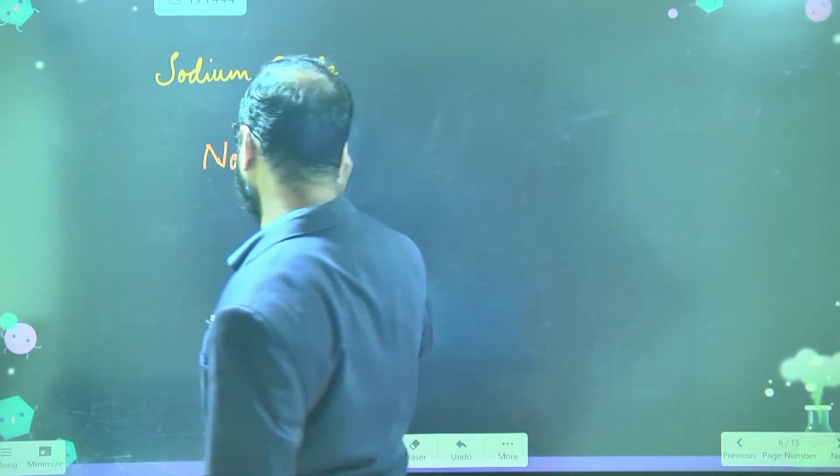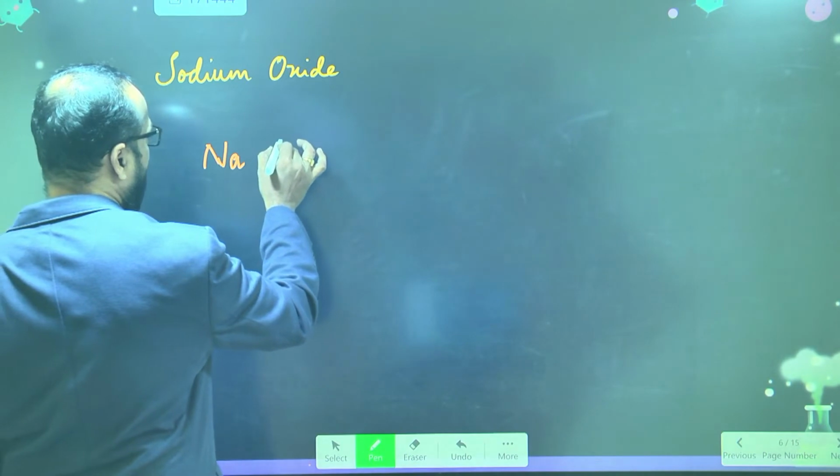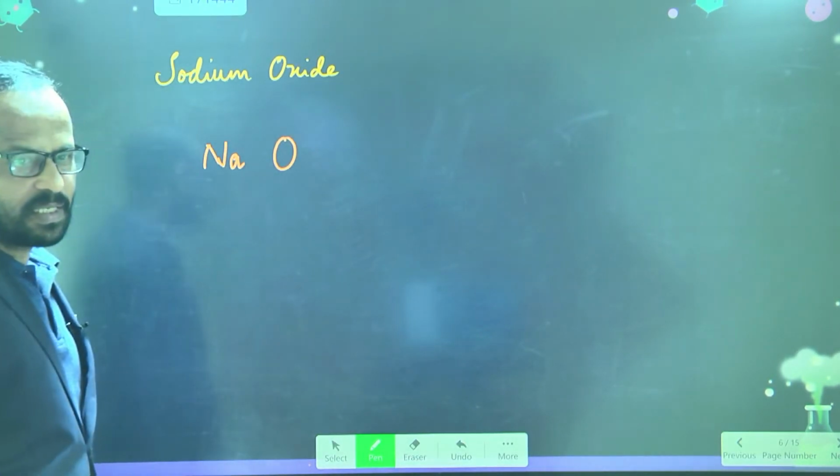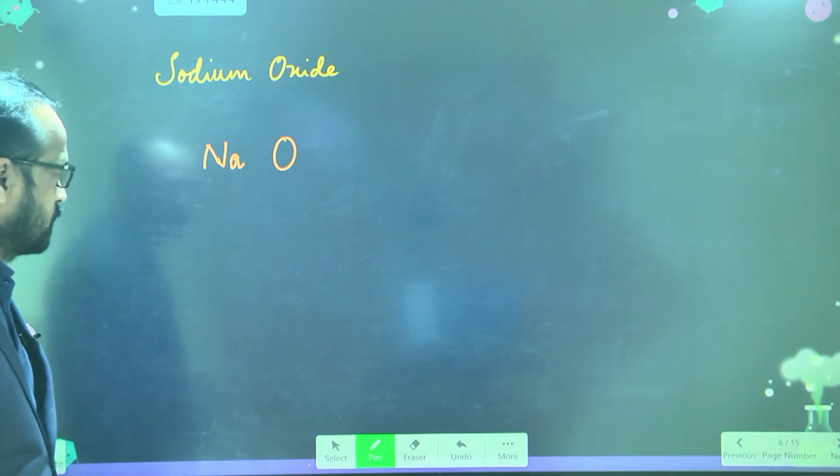So here oxide is there. Oxide means what? You have to take the oxygen. So the oxygen symbol is O. First you have to write the symbols like this. Is this clear? Yes, sir.